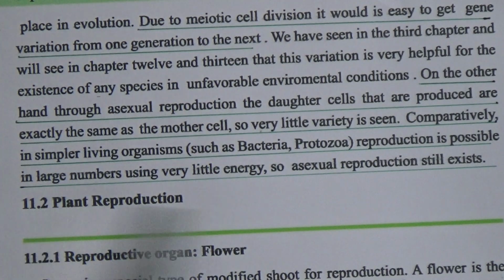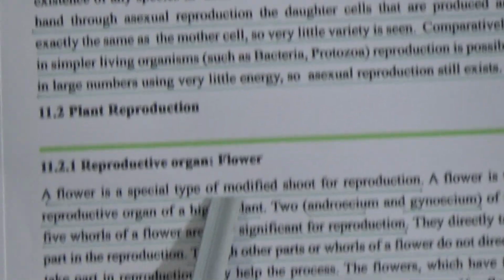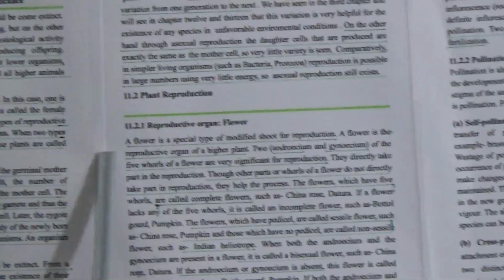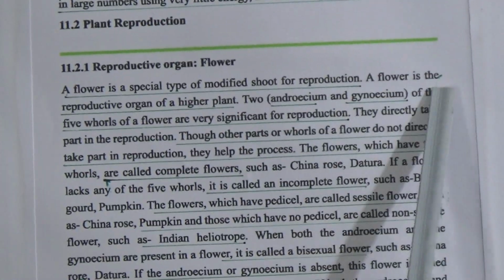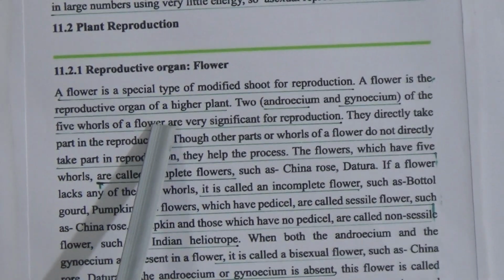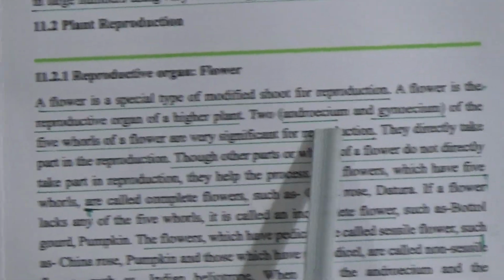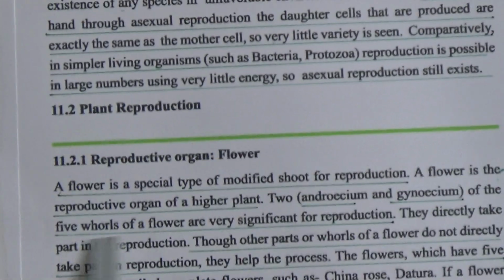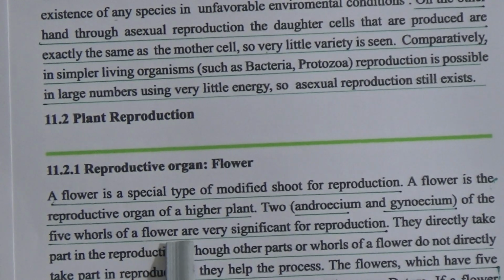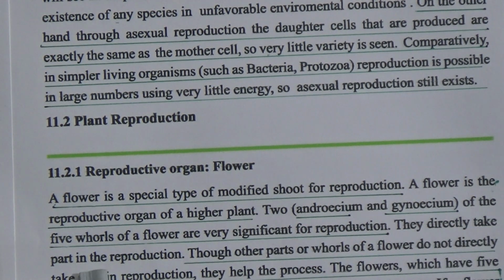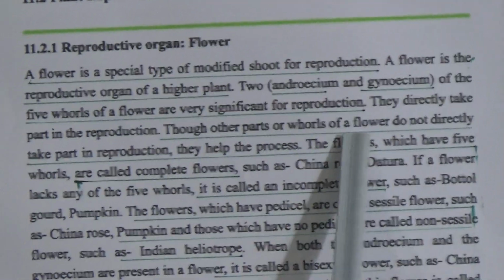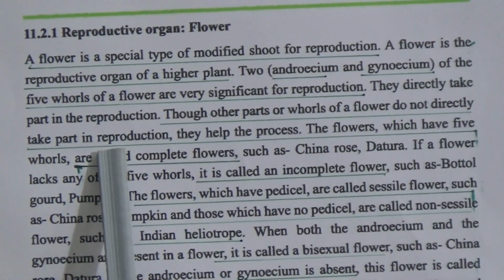Now, come to plant reproduction. Reproductive organ, flower. A plant's reproductive organ is a flower. A flower is a special type of modified shoot for reproduction. A flower is the reproductive organ of a higher plant. The androecium and gynoecium of the four whorls of a flower are very significant for reproduction. They directly take part in the reproduction. The other parts or whorls of a flower do not directly take part in reproduction.